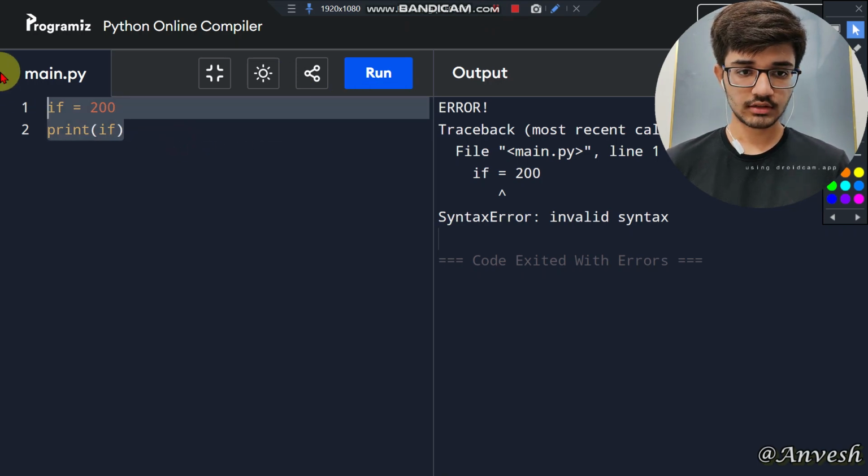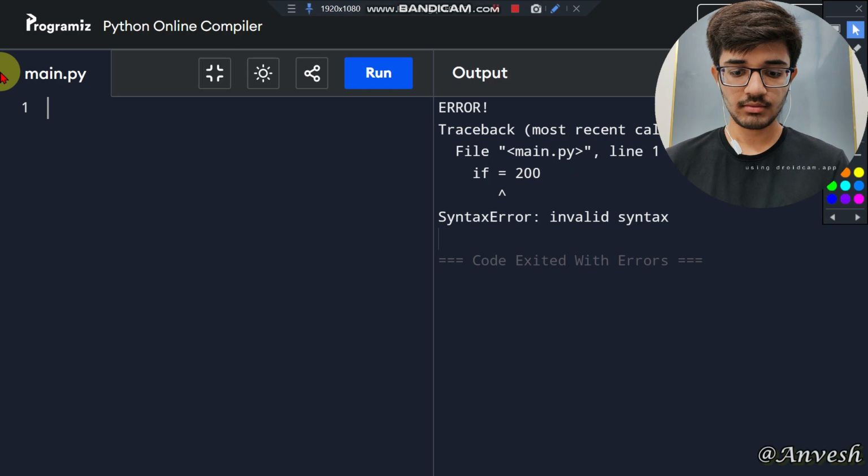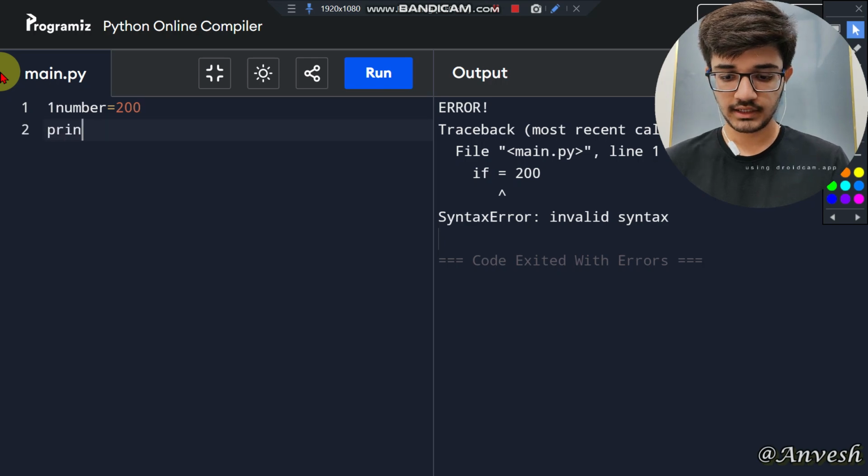Also, we cannot start a variable name with a digit or a number. Now let us see it. 1number equals 200 and print it.